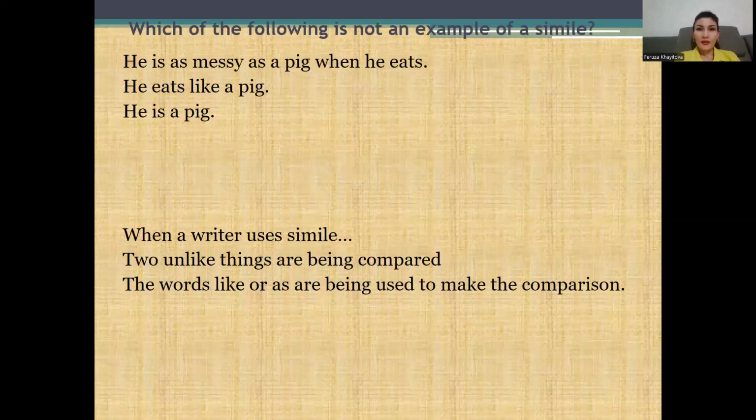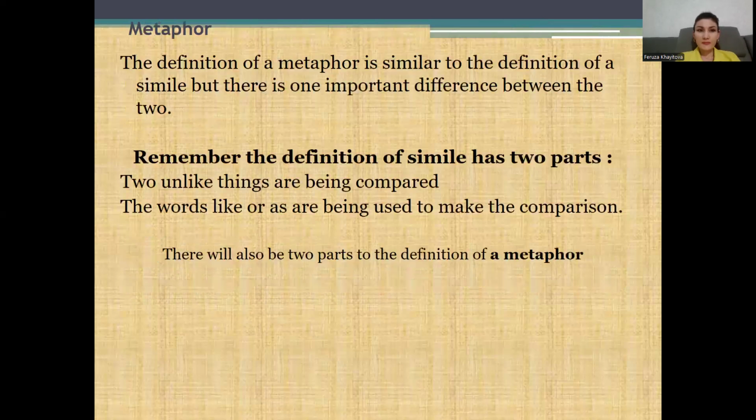Which of the following is not an example of a simile? He is as messy as a pig when he eats. He eats like a pig. He is a pig. When a writer uses simile, two unlike things are being compared. The words like or as are being used to make the comparison.